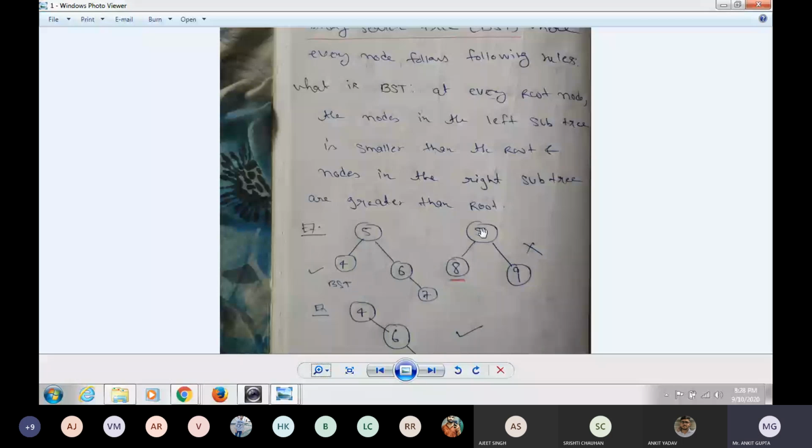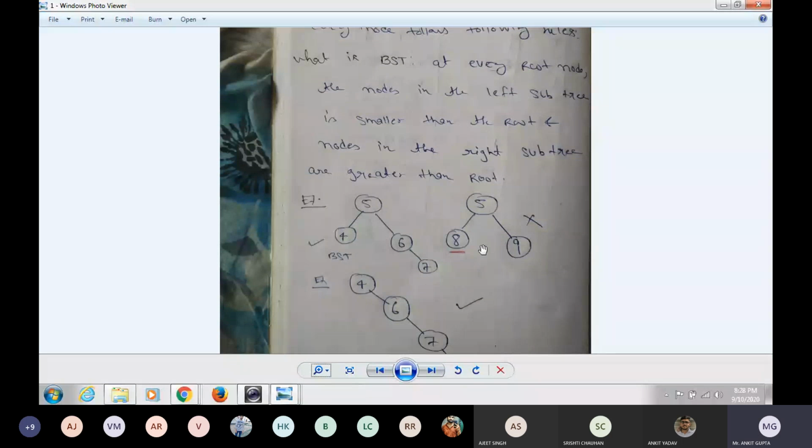You can see example number 2, 5, 8, 9. Is it a BST or not? Why? If it is not, then why? If it is a BST, for only the first one and second one, third one.